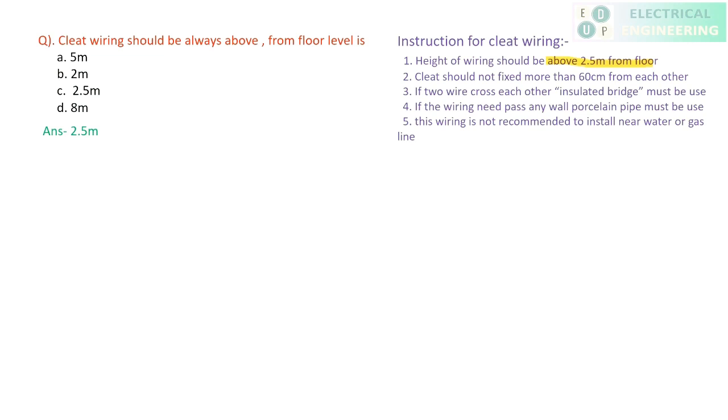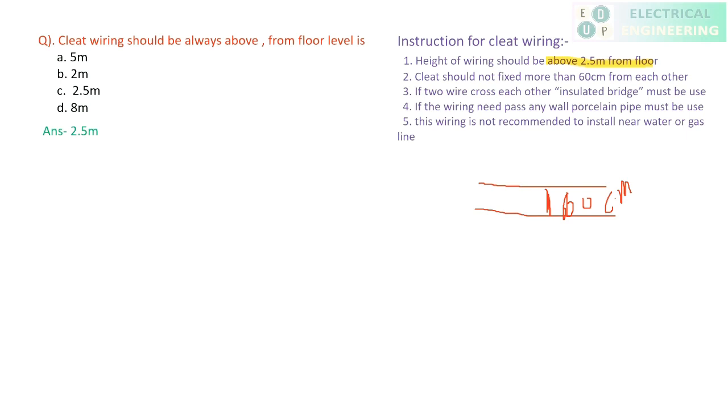The plate should not be fixed more than 60 cm from the other. Now see what it means. Suppose this is one plate wire and this is another plate wire. The distance between these two wires should not be more than 60 centimeter. Clear?